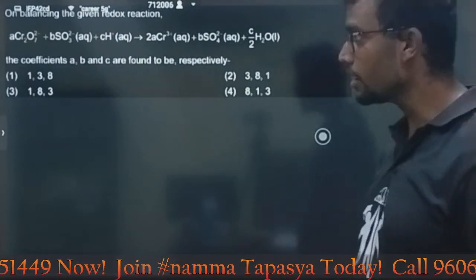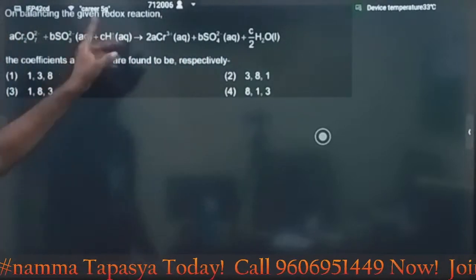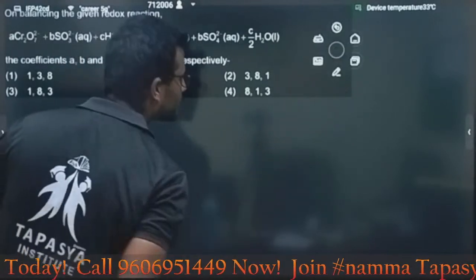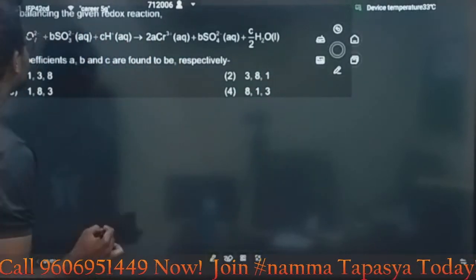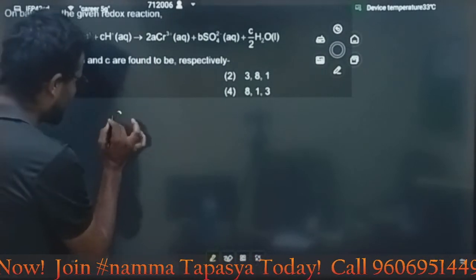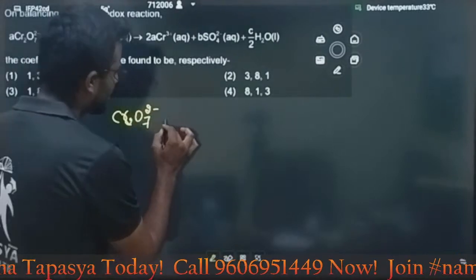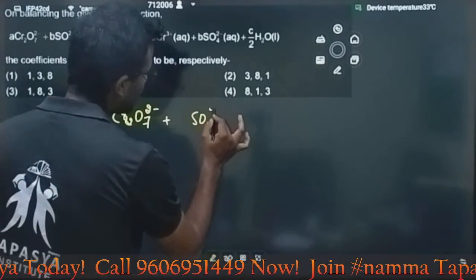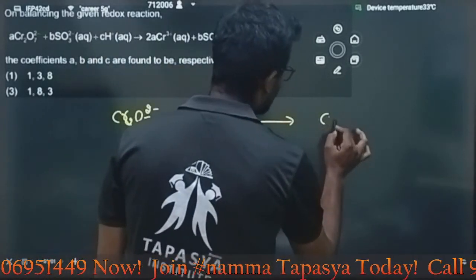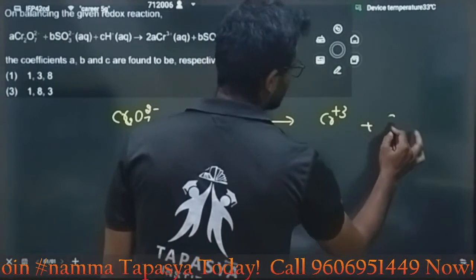Okay. Next question is from redox reactions. They are giving A, B, C values, and we need to balance that. My dear students, I will give you one trick for how to balance this. First, identify the oxidizing agent and reducing agent, otherwise write down the reaction. Cr2O7 2 minus plus SO3 2 minus gives chromium Cr 3 plus, then sulfate.